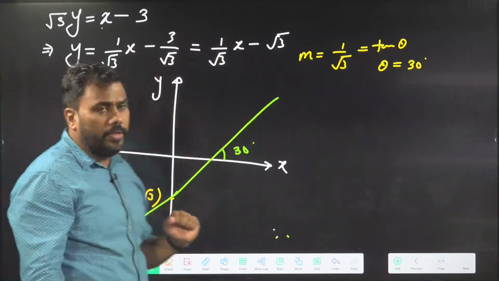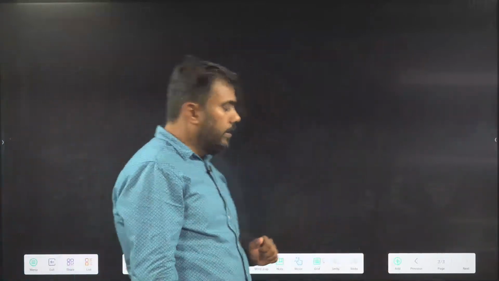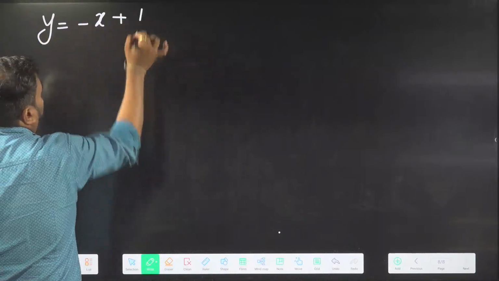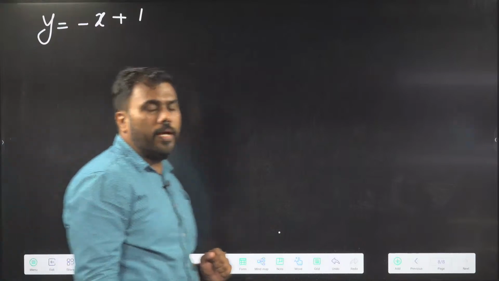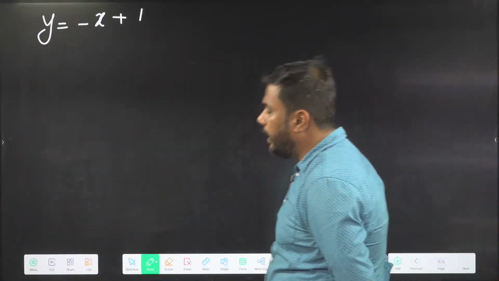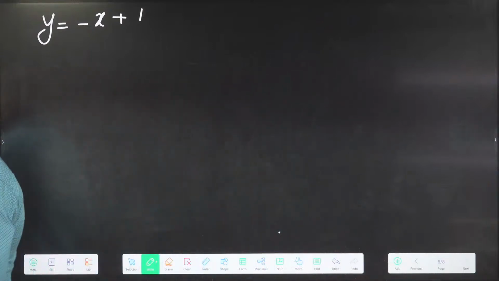This is a different example then. Okay, let's take one more example. y equal to minus x plus 1. Draw the graph of this equation.